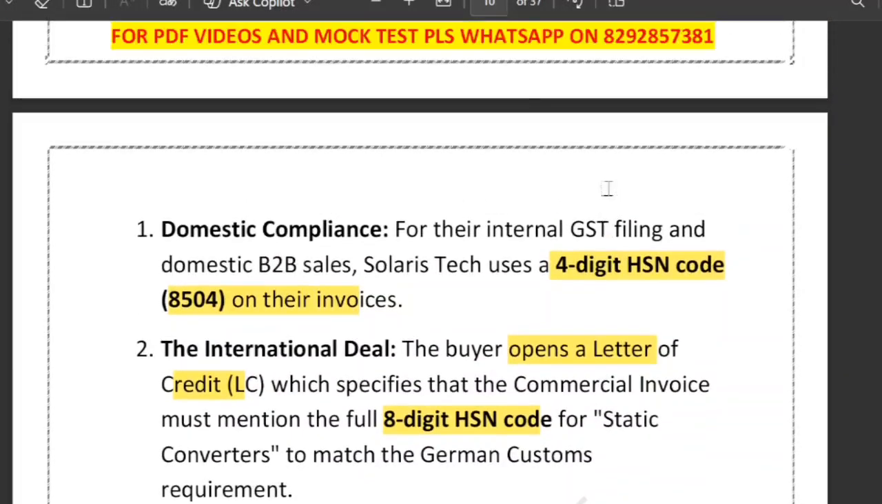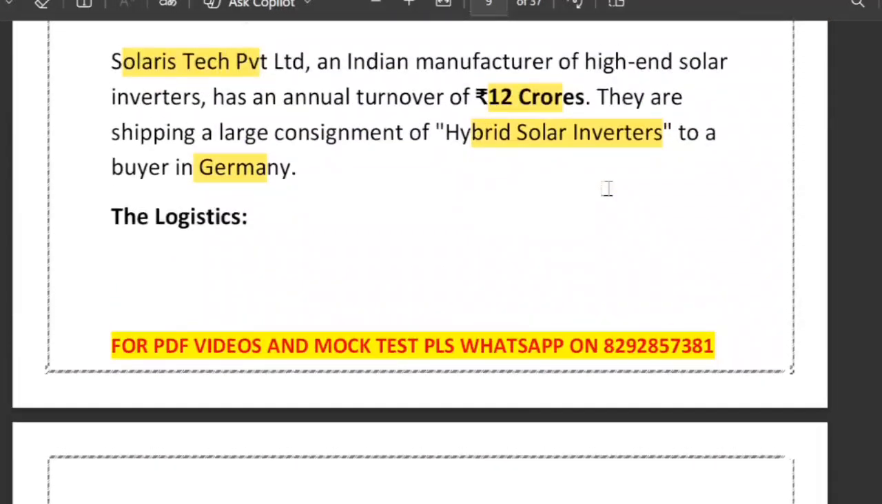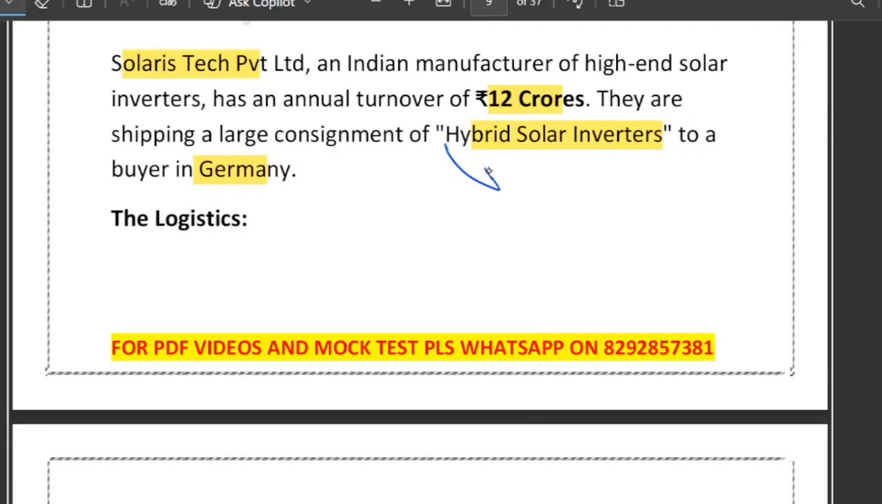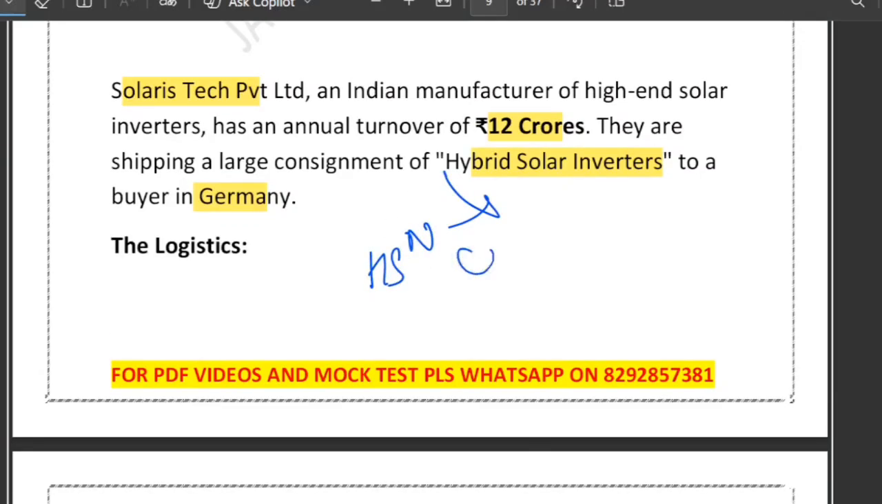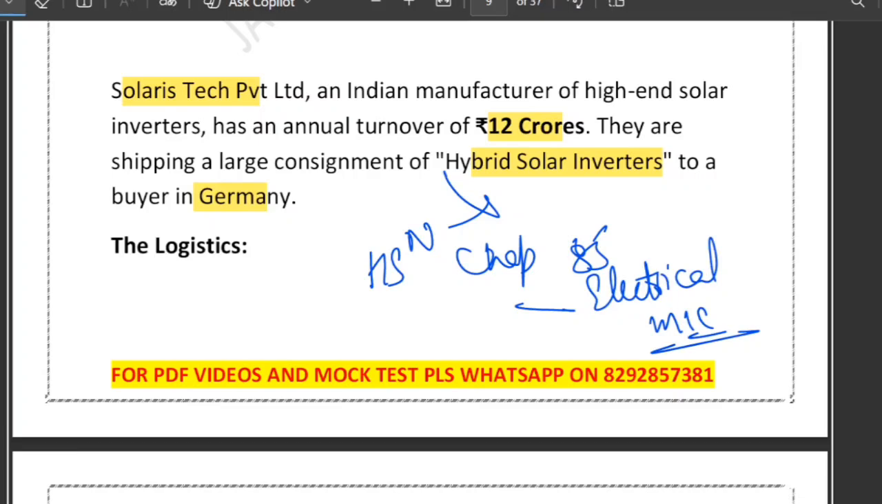And this kind of product that they are selling is called a hybrid solar inverter. This completely falls under HSN chapter number 85, electrical machinery. More specifically, it is 8504, which is static converter.